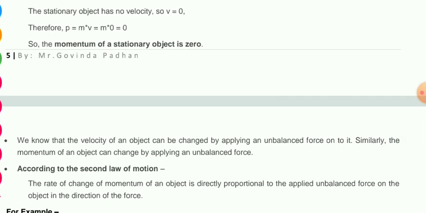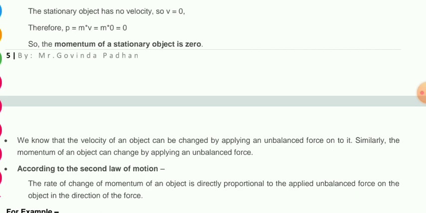Next, we know that the velocity of an object can be changed by applying an unbalanced force onto it. Similarly, the momentum will change. If the velocity is changing, then definitely the momentum is changing, because they are directly related. And we cannot change the mass, it's quite difficult to change the mass of the object. So by changing the velocity, we can change the momentum also.